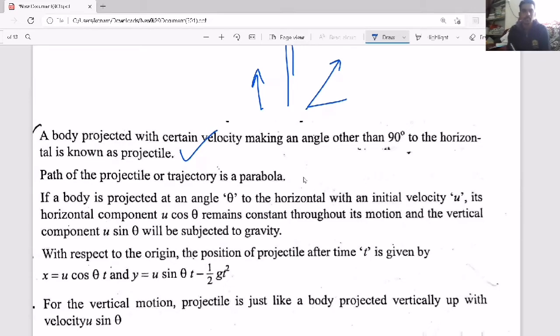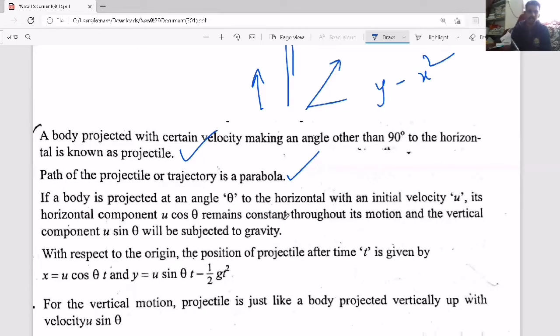Now the path of the projectile or trajectory is a parabola. Because if you derive the relation between x coordinate and y coordinate, it will come like y depends on x square. So if the variable has power 2, then the path or trajectory is called a parabola. So remember that also. Now if a body is projected at an angle theta to the horizontal with an initial velocity u, its horizontal component is u cos theta.